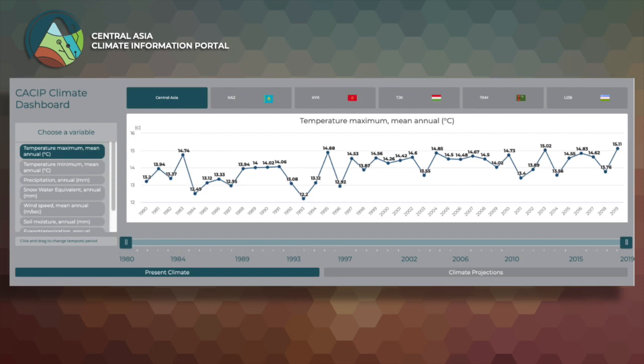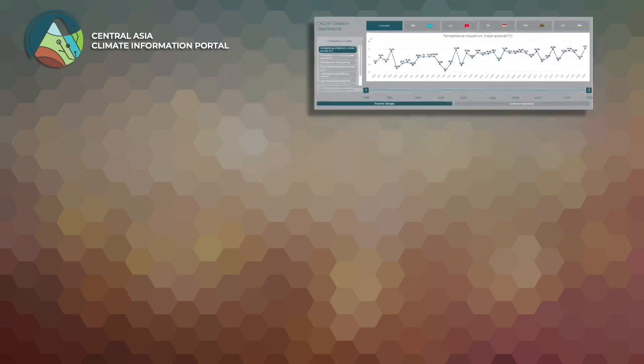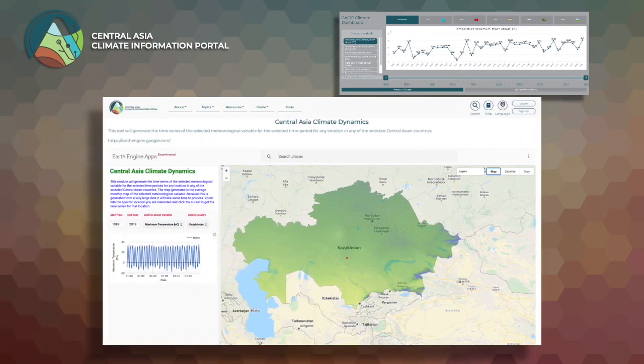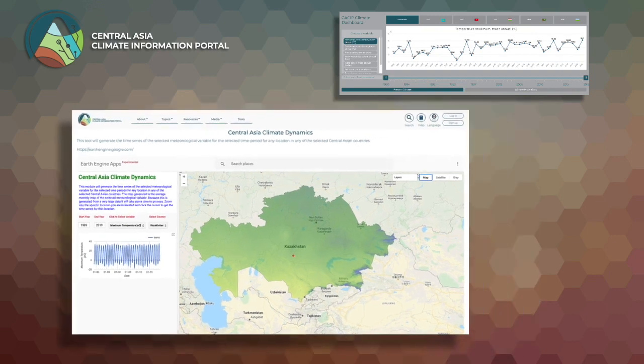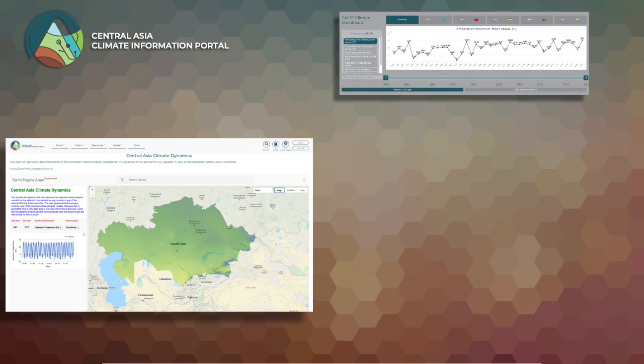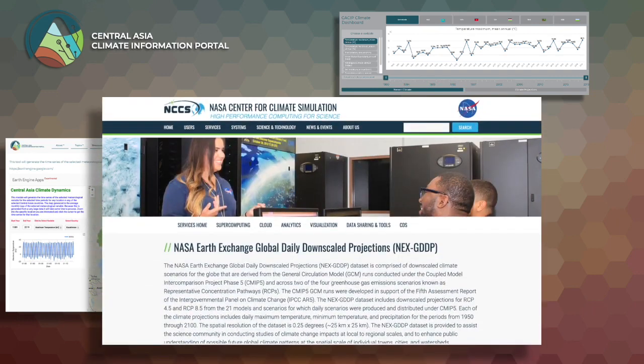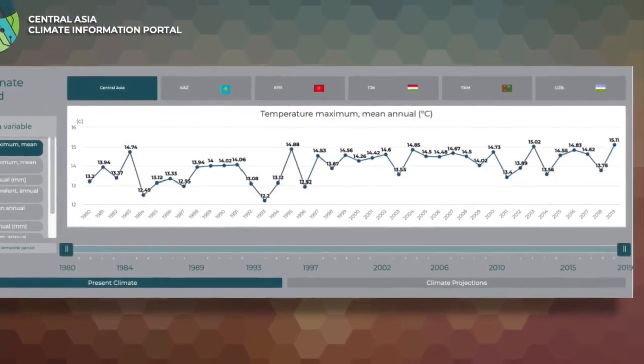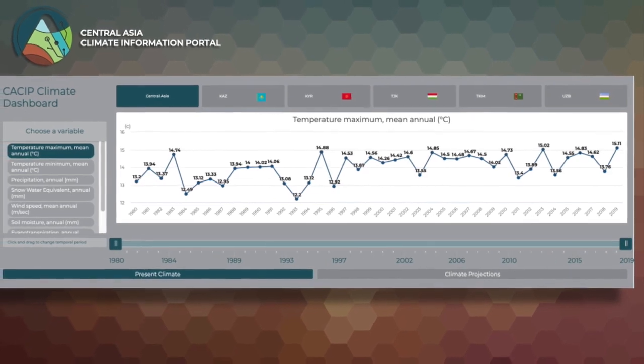Here is where to access both present and projected climate data sets. For country level and local data pertaining to present climate conditions, you can visit another CACIP tool, the Central Asia Climate Dynamics tool. For regional climate projections, visit the NASA Earth Exchange Global Daily Downscaled Projections. Okay, that was a brief overview of the Climate Dashboard on CACIP.